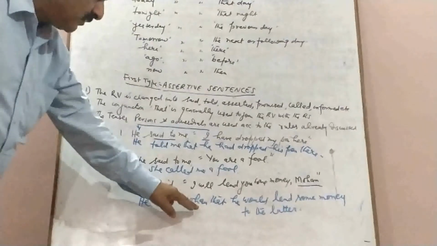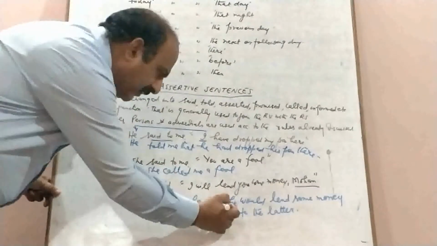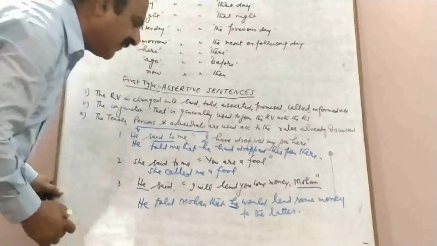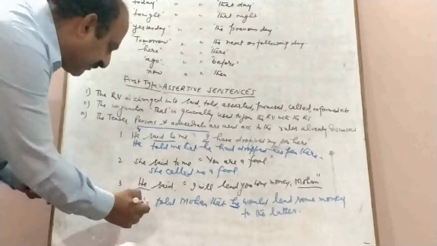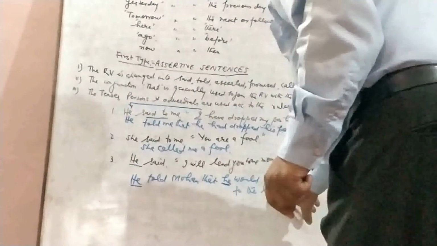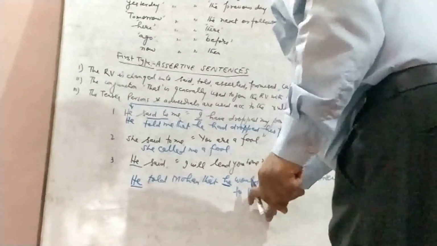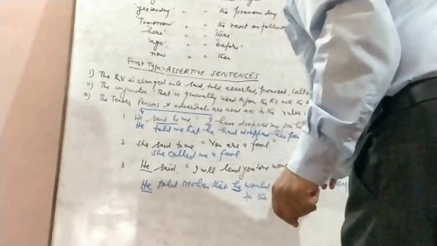As we see, he is the subject, and Mohan is also third person. So who does this he refer to? Obviously it refers to the subject he. If I write him, that he would lend some money to him, then who does him refer to? It refers to Mohan.